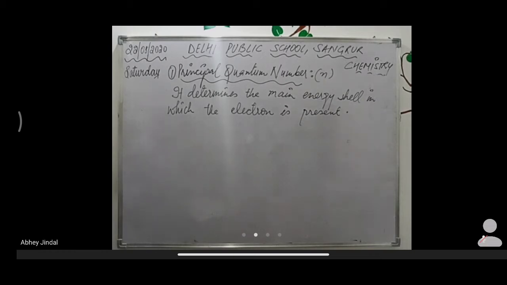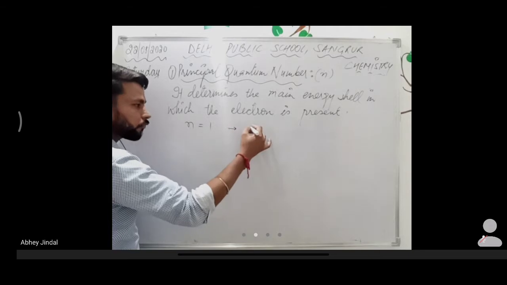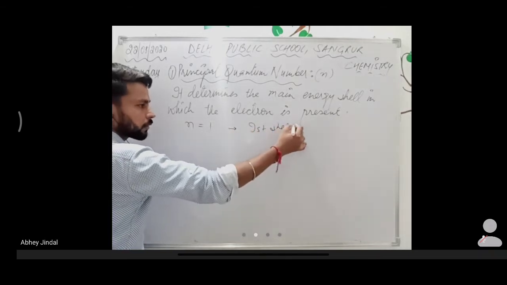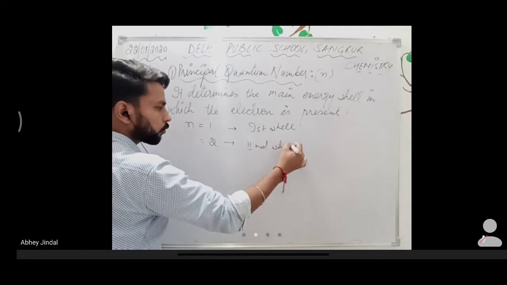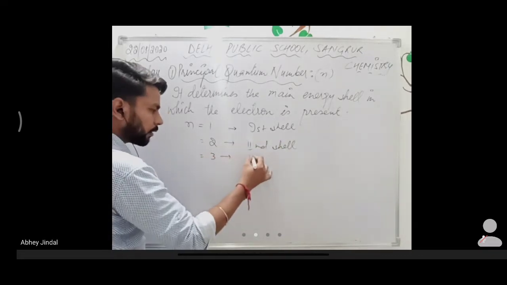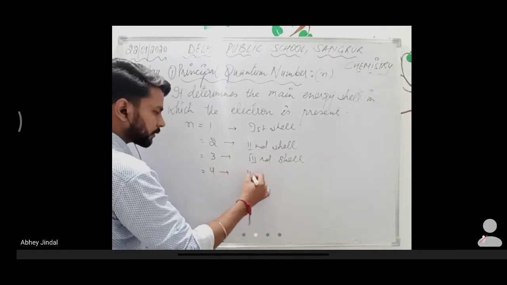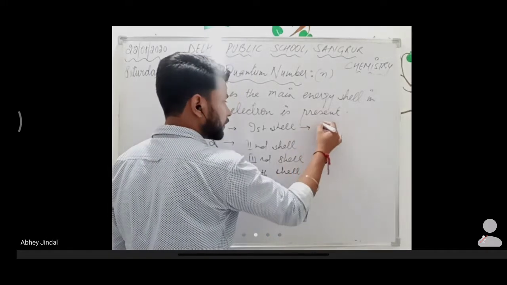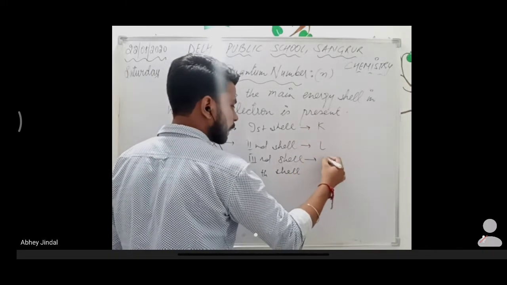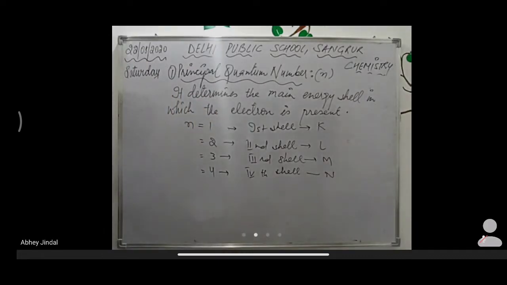And for example, n has various values. If n is equal to 1, then it is the first shell. If n is equal to 2, then we consider it the second shell from the nucleus. If n is equal to 3, then it is the third shell. If n is equal to 4, then it is the fourth shell, right? And first shell means K shell, then L shell, M shell, N shell. These are the names given by Bohr for his model of the atom.